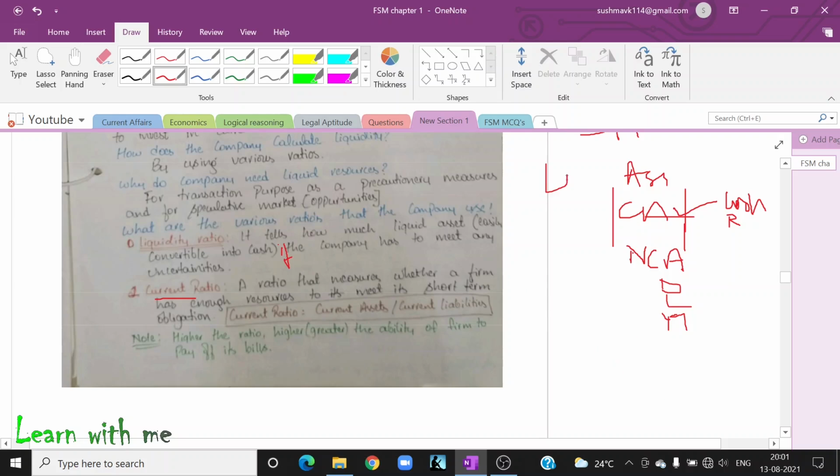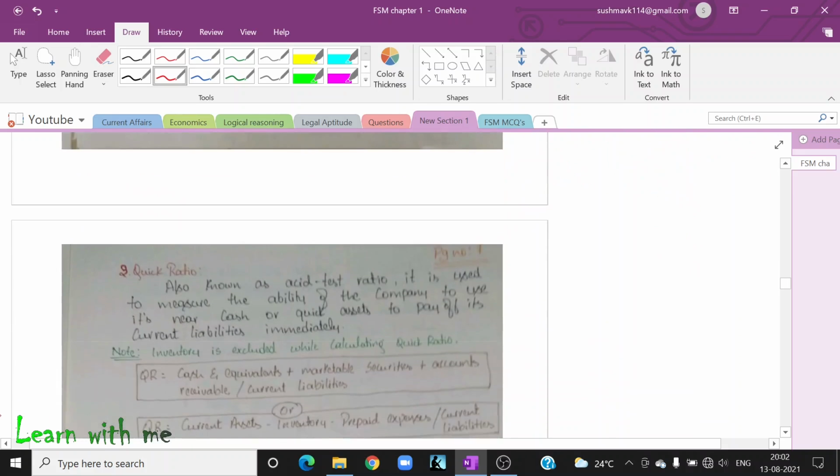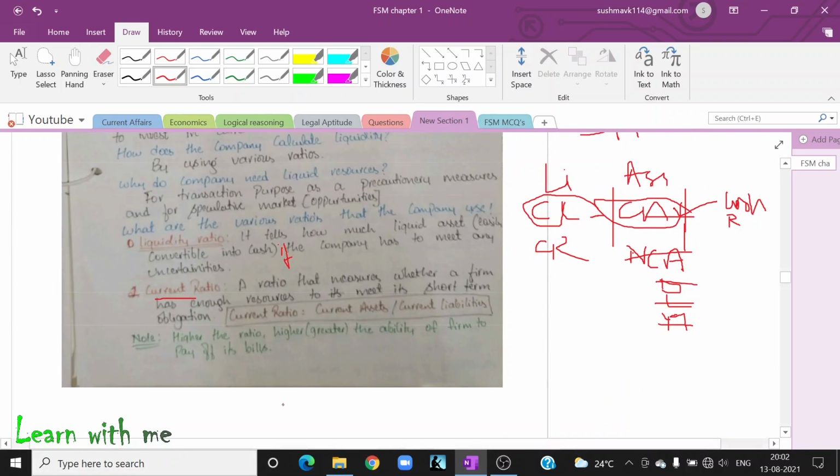In liabilities also we will be having current liabilities. Now, what is current liability? How quickly I can pay off my liabilities, right? So the current assets divided by current liabilities gives you the current ratio. Very simple. You are not including non-current. Why? It is for long term. So I am not including it. And one thing you have to keep in mind, the current ratio should always be more. If it is more, it is better.